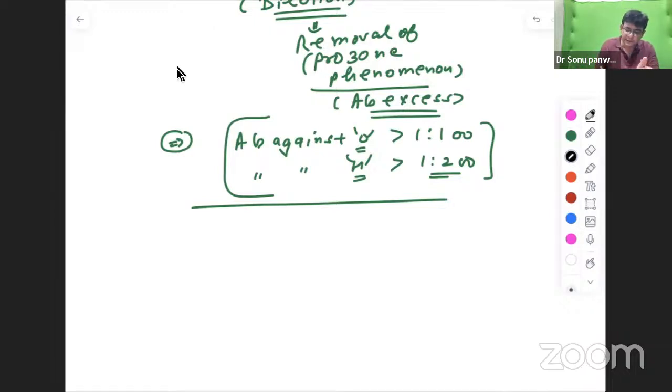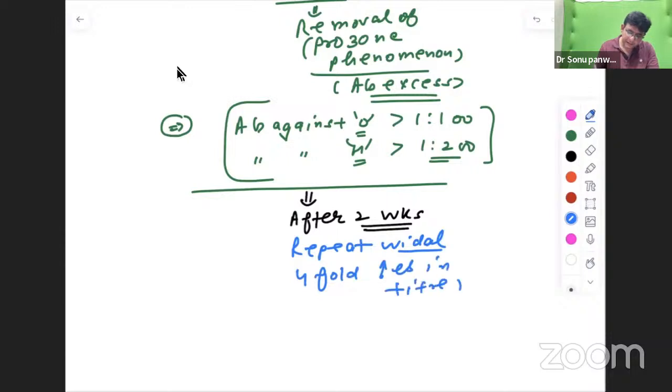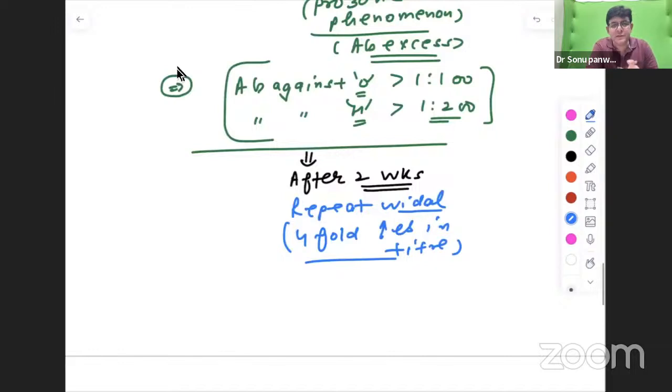Now, basically what they ask is that after 2 weeks, this is all theoretical, you repeat the Widal test, and in this there might be a fourfold increase in titer after the 2 weeks. Then only you say that this particular one is a confirmed case of typhoid fever.